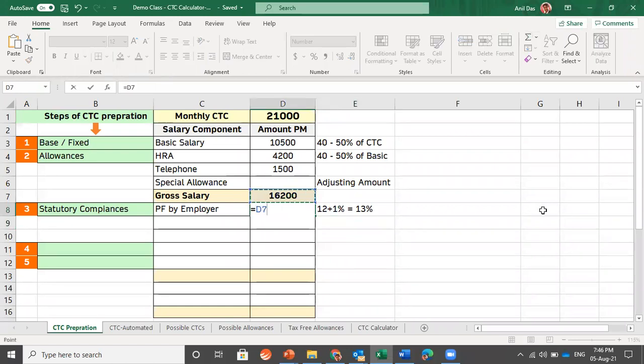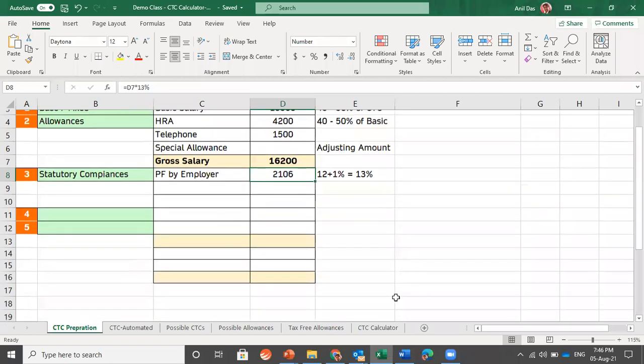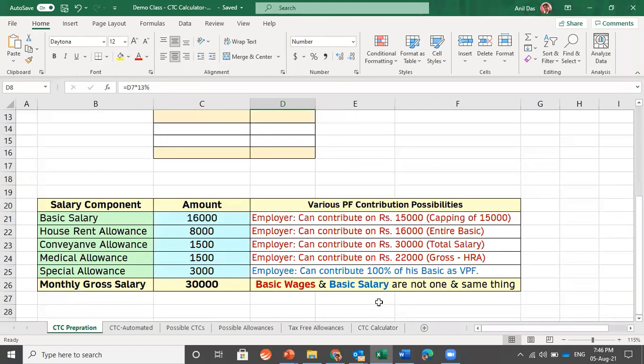Let's try to find out 13% contribution. I am calculating it on gross salary. Many must be thinking that PF is calculated on basic salary, but in this case, if we calculate PF on basic salary, it would be wrong. There are various possibilities in which provident fund can be contributed. If this is the salary breakup, PF can be contributed by employer. Employer can contribute on 15,000 by capping the limit.